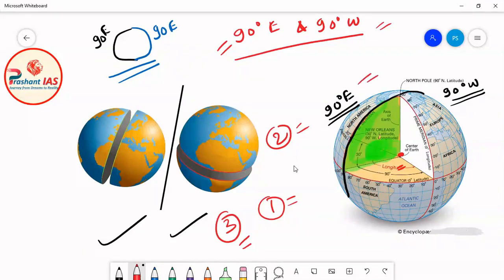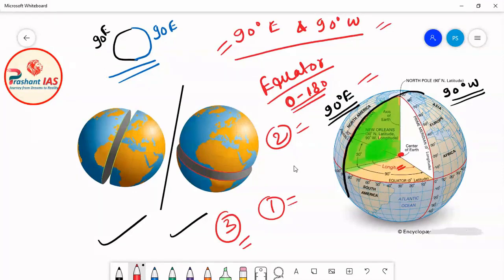So we can say that we can draw infinitely many great circles on the surface of the earth. For example, the first great circle is the equator itself. The second great circle is the circle made after joining the 0 degree and 180 degree meridians of longitude. In fact, if you join any two opposite meridians, and I have just told you the meaning of opposite meridians, which means meridians drawn exactly opposite to each other.